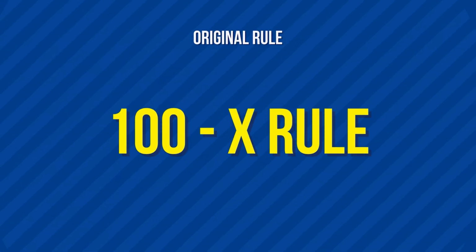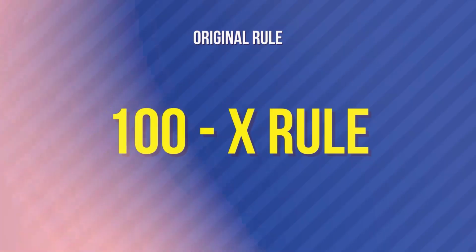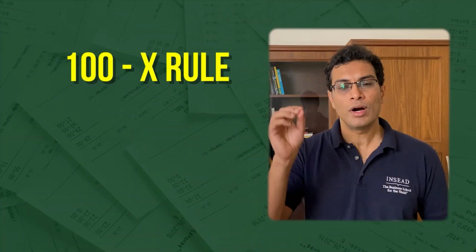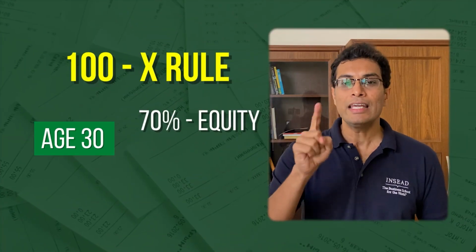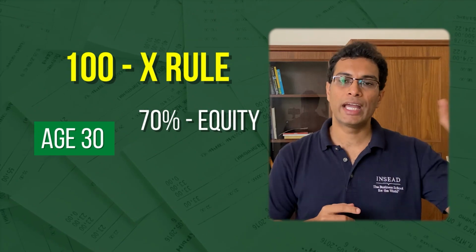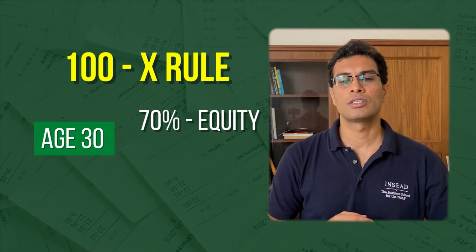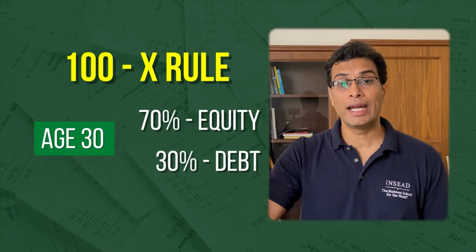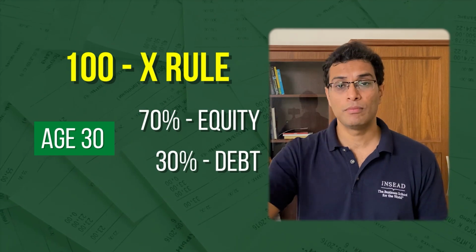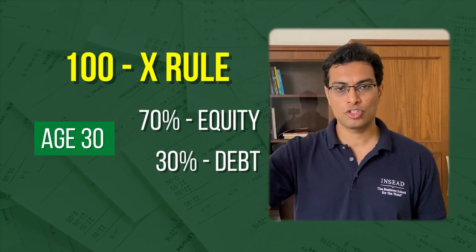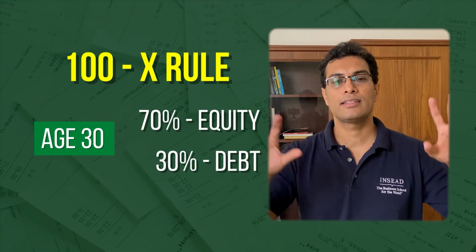So now comes rule number 6, and this is called the 100 minus age rule. So let me quickly explain what this rule means. Now 100 minus X, for example, let's say that you are 30 years old. Now according to the 100 minus age rule, 70% of your money should go to equities. Equity means stocks. And 30% should go to debt. Debt means fixed deposits, government bonds. These are slightly safer instruments and equities are slightly riskier instruments.